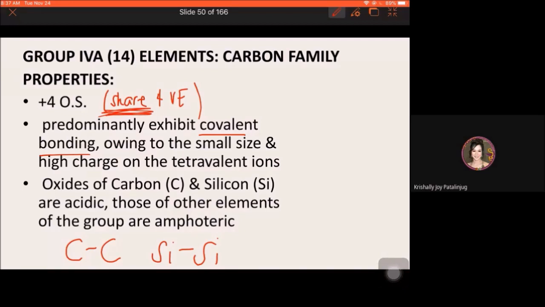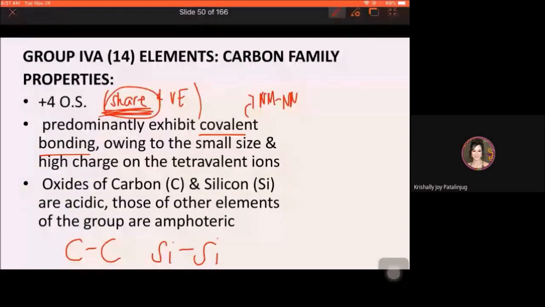Again, covalent bonding forms between a non-metal and another non-metal. Comparing to ionic bonding, sa ionic bonding, it is a metal and a non-metal. That is why there is transfer of electrons, there is gaining and losing of electrons, basta ionic bonding. But with covalent bonding, there is only sharing of electrons because, again, the bonding is between a non-metal and a non-metal.